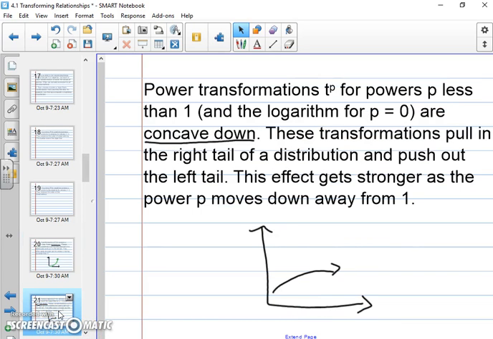Now, the opposite can be said for concave down. So the power is less than 1. Powers less than 1 can also be fractions, like, technically the square root is a power of 1/2. So technically you can use that as well, and they'll look like this. They're concave down.